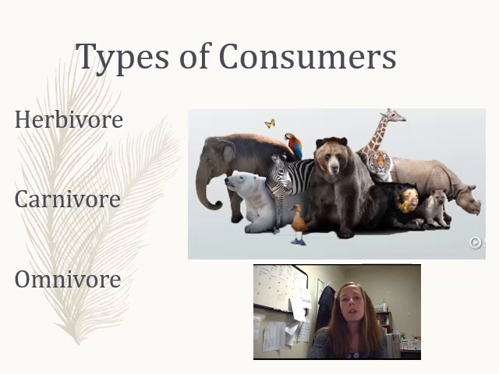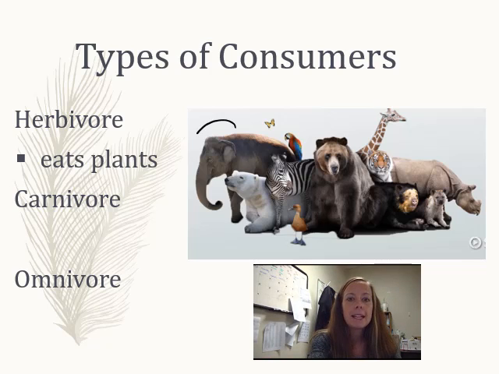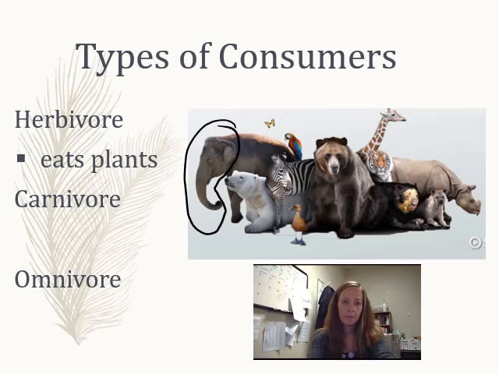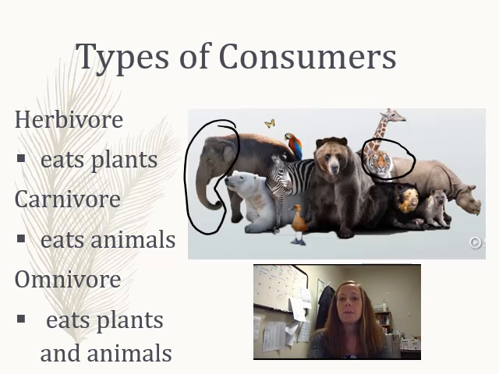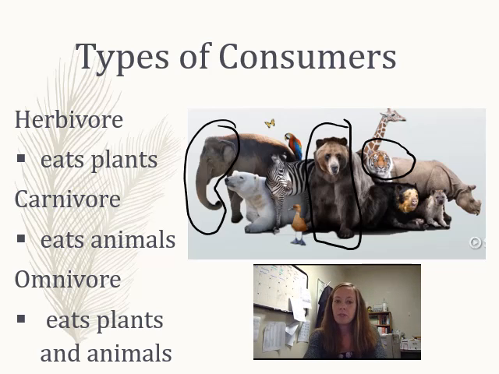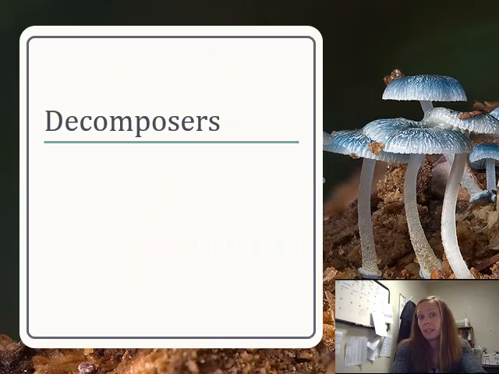All right, so when we talk about consumers, we can have really specific types. We can have herbivores. Those eat plants. That's like Mr. Elephant here, okay? You can have carnivores. Carnivores eat animals. Let's say the tiger. He'd be a carnivore, all right? Or you can have omnivores, and omnivores are going to eat plants or animals, and that would be this bear. He's an omnivore, right? He eats berries and fruit, but he also eats fish.